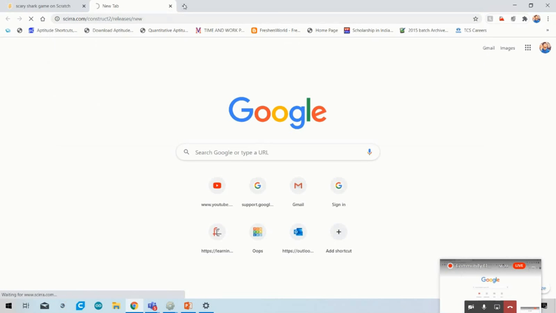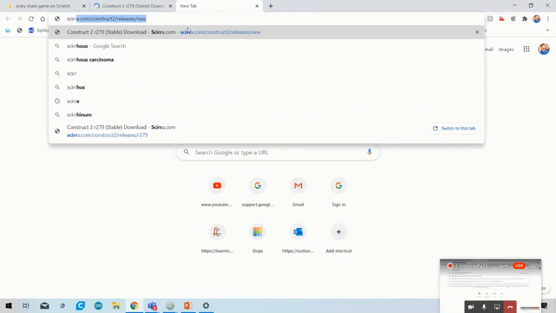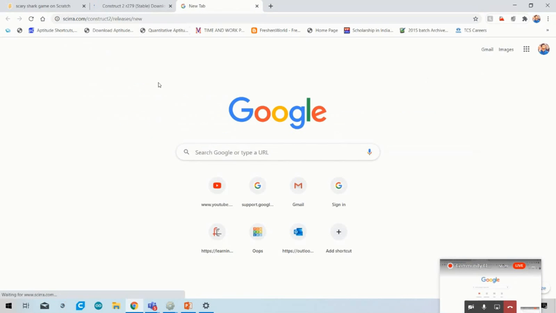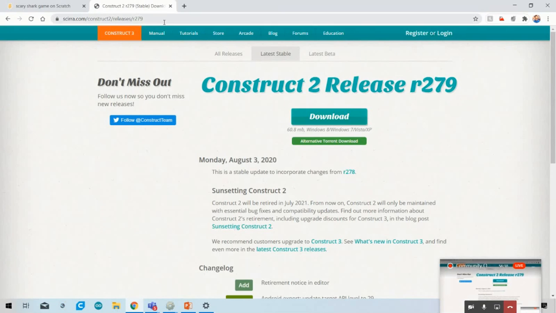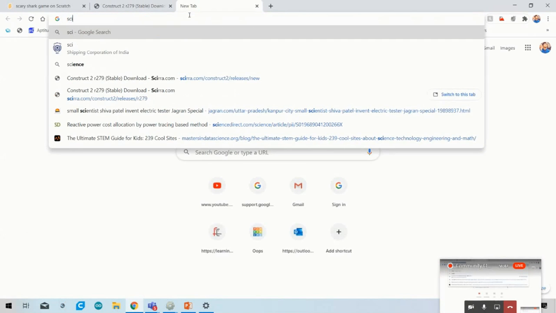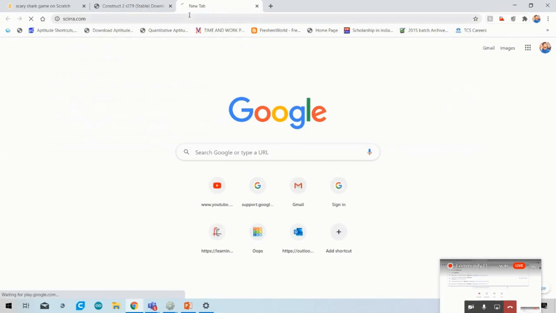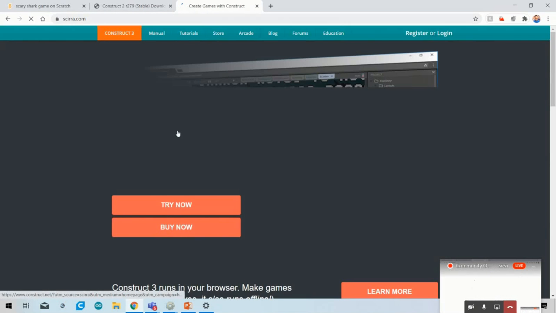Whenever you type it on your computer or laptop, scirra.com, you can simply type just scirra.com. Don't write it like construct 2 release. You just simply type it on Google, scirra.com, and simply click on the first link.